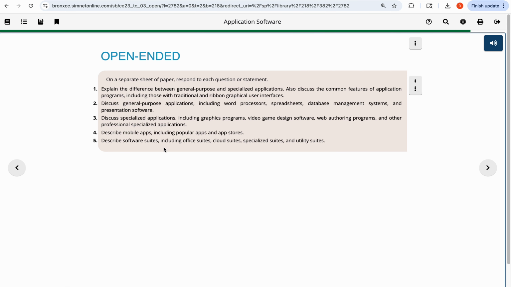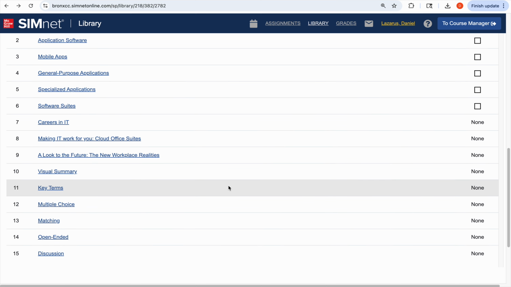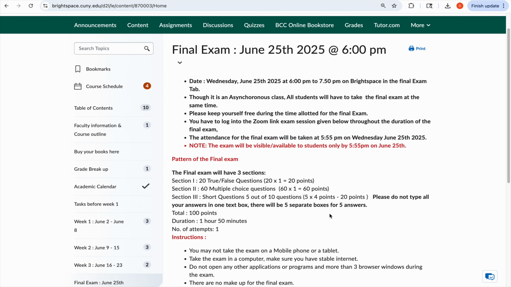Here again, each chapter will give you 5 to 6 questions that you could use to prepare for your final exam. Please understand, short questions have to be 100 words or more. Do not answer in 1 or 2 or 10 words. At 15 words, you will get only partial points. So be well prepared for short questions, multiple choice, and true or false questions. If you have any other questions, please feel free to email me.